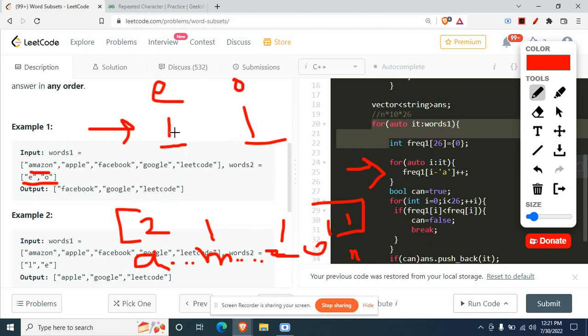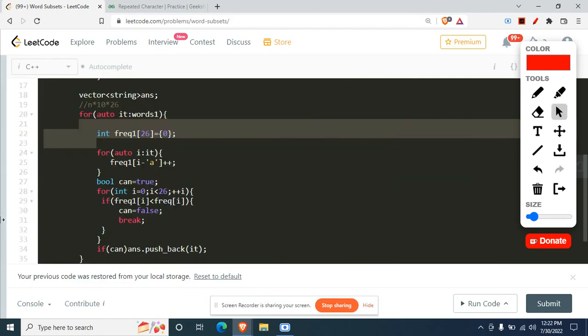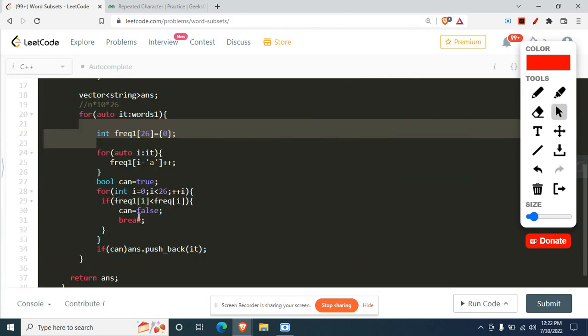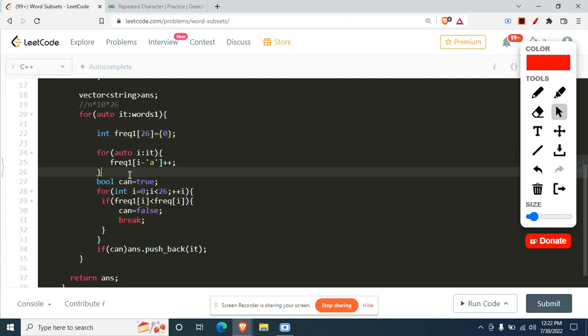So if we need something that is E, we are needing E. But in my frequency array of this string, that is Amazon, when I create it again, do we have E here? Obviously not. The frequency of E is 0, but I need one of them, right? So we can just directly break out of this loop. Why? Because we do not have an E present there. Fine. So this is where the checking part is done.